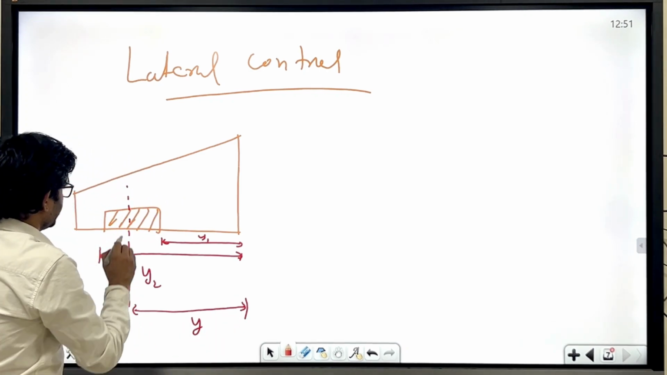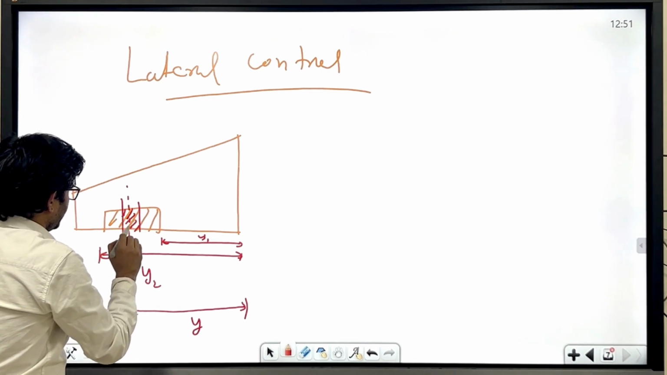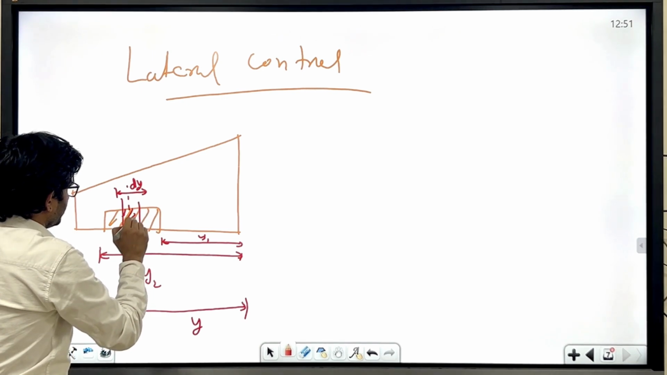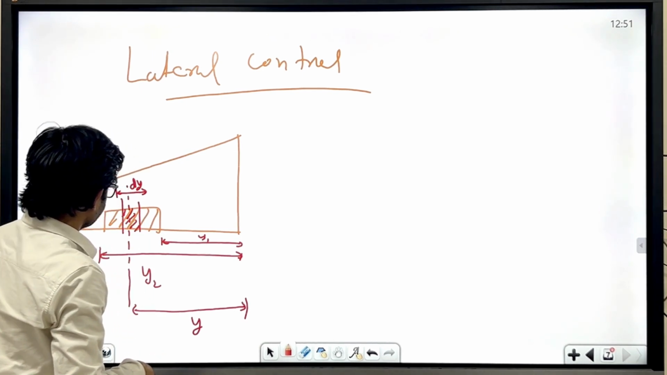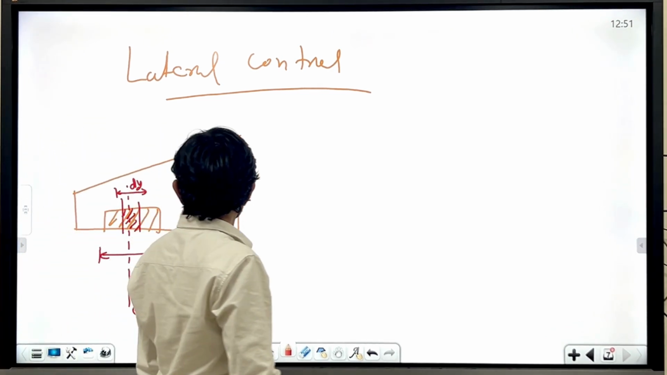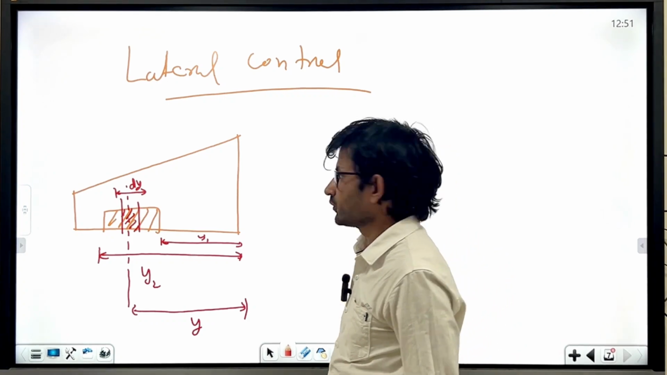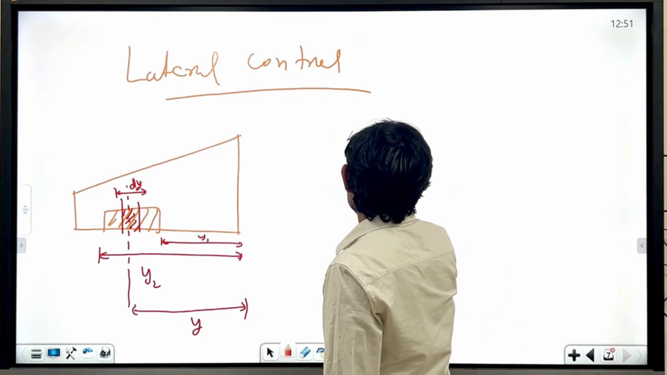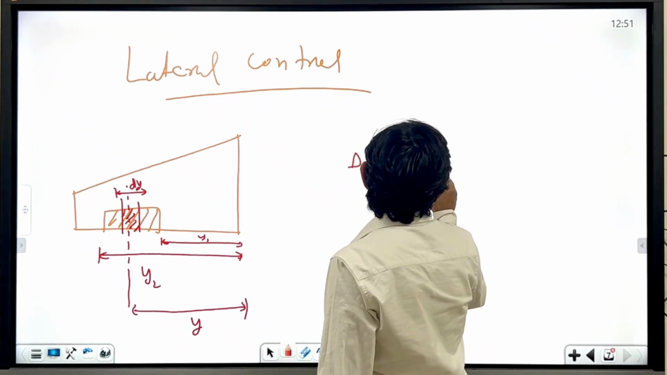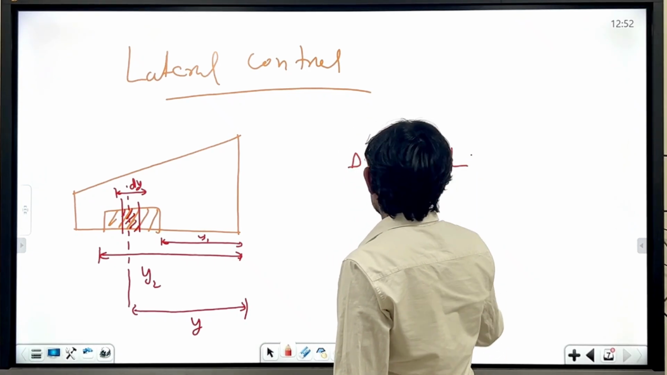You take some elemental strip which has width of dy and chord C. And what is the position? y of that elemental strip. Now, when you roll the airplane, what will change? Rolling moment. Let's say additional rolling moment you are getting. This comes from the change in lift into this distance y, right?